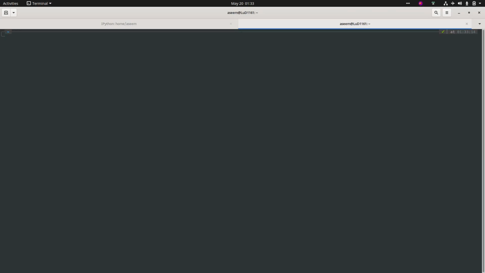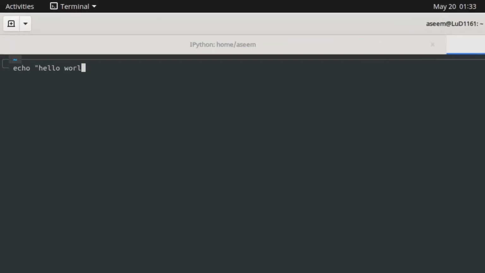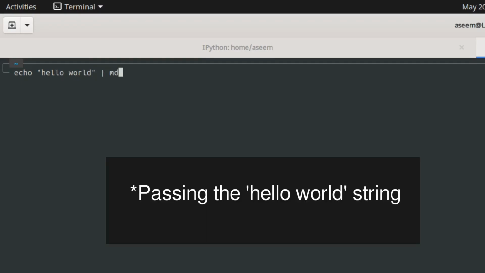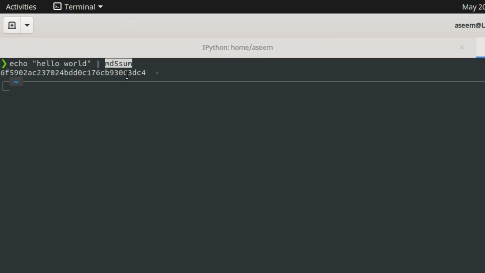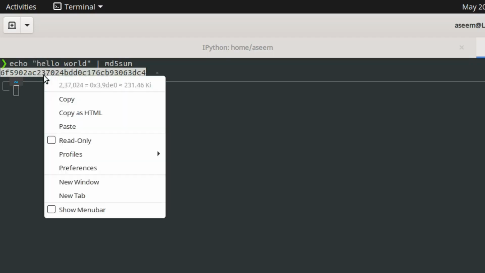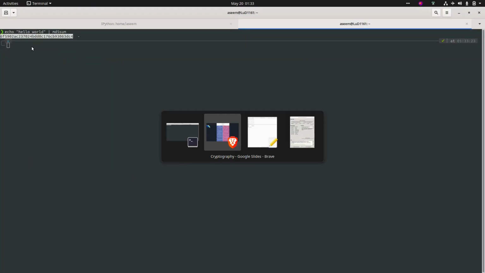If I do echo hello world and I pass it to MD5, this is a terminal where I'm passing the MD5 sum. This is a function which creates an MD5 hash, and this is the fixed length hash. So hello world has a fixed length hash of this. If I make the hash online as well, it would generate the same hash.